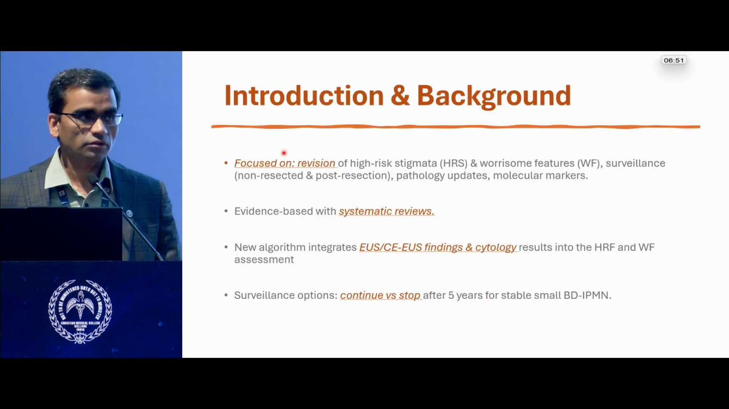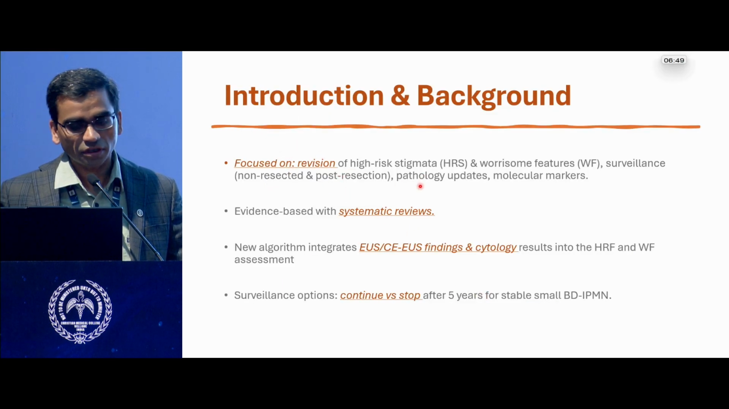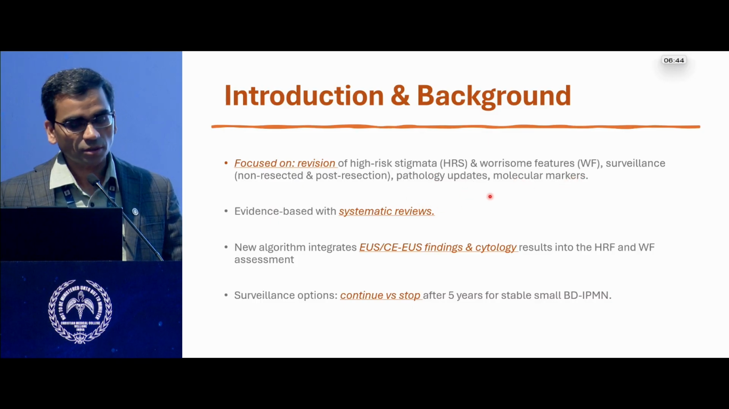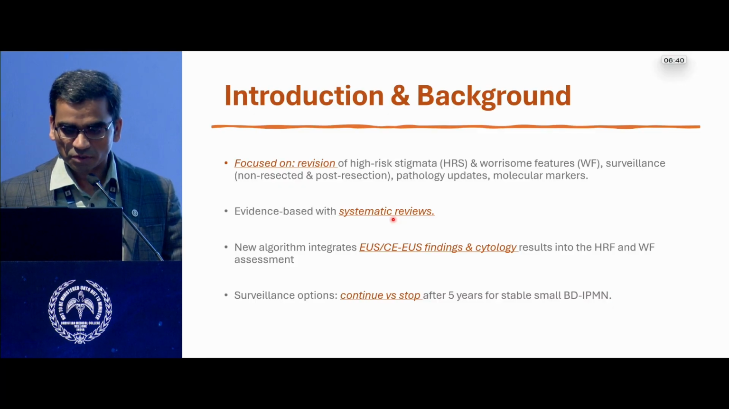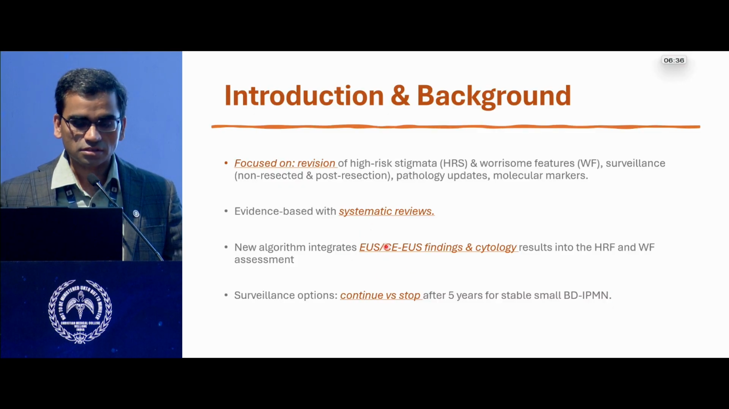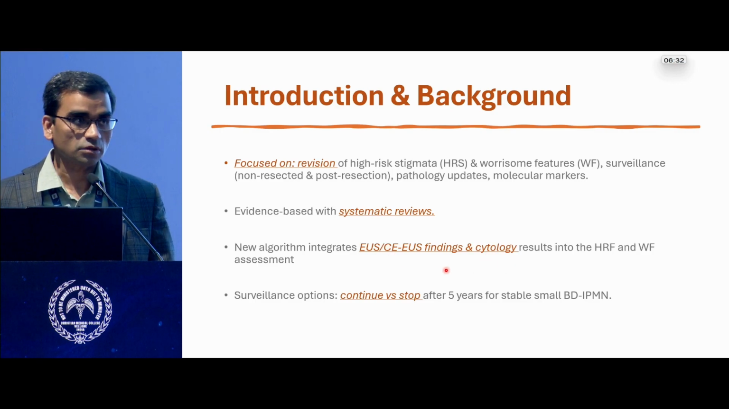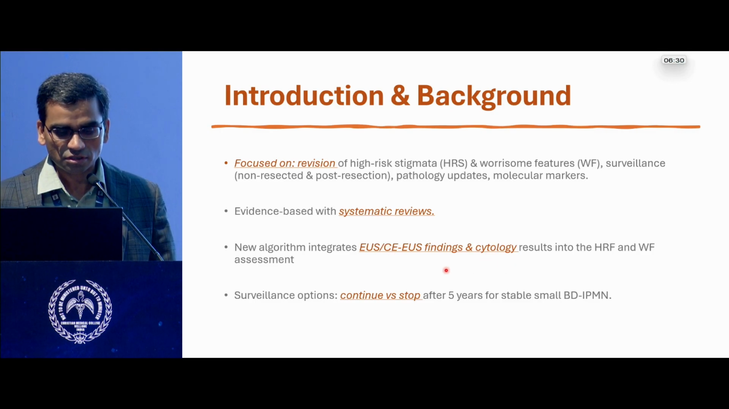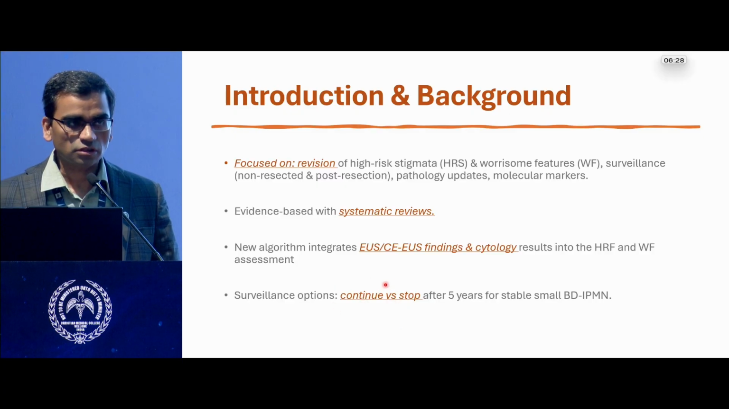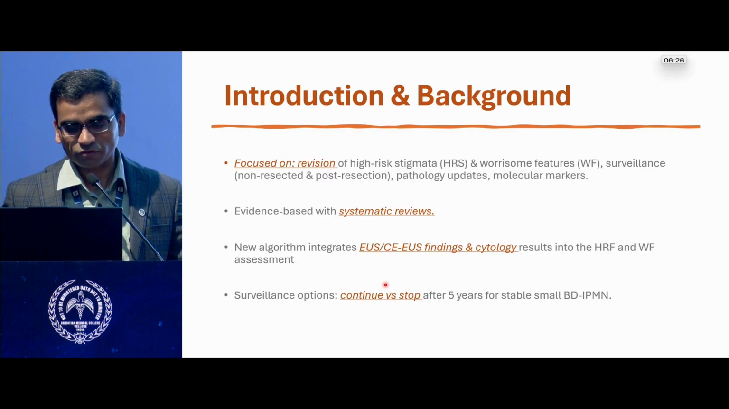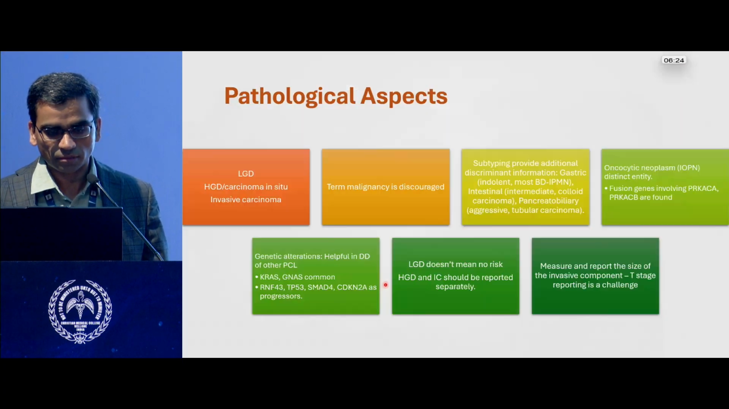It basically focused on revision of the existing high-risk stigmata, worrisome features, surveillance intervals, pathology updates, and also molecular markers, based on extensive evidence from systematic reviews. The new algorithm integrates EUS and contrast EUS findings and cytology for assessment of high-risk features and worrisome features. The surveillance options say that you can continue or stop at the end of 5 years when the small lesions are stable.